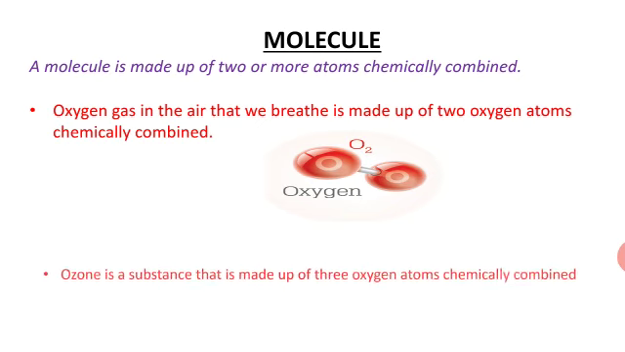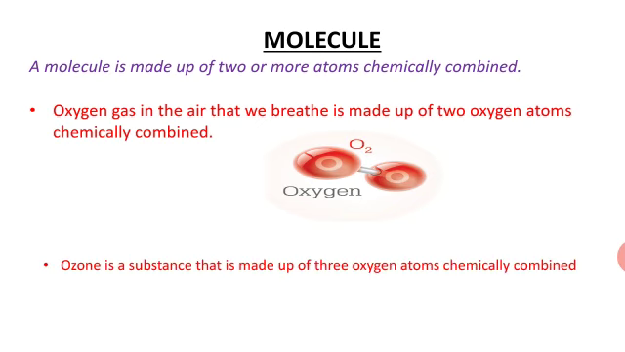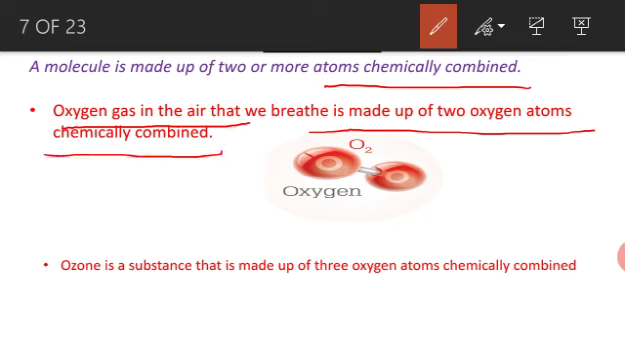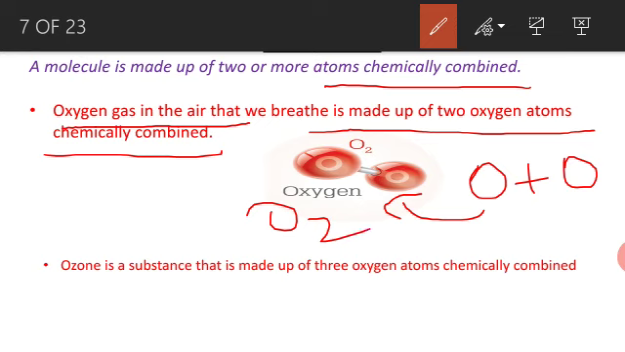Next, molecule. What is meant by molecule? A molecule is made up of two or more atoms chemically combined. For example, oxygen gas, the air we breathe, is made up of two oxygen atoms combined chemically. This is one oxygen plus another one oxygen combined chemically to make the oxygen molecule. This is the molecular formula of oxygen, O2.